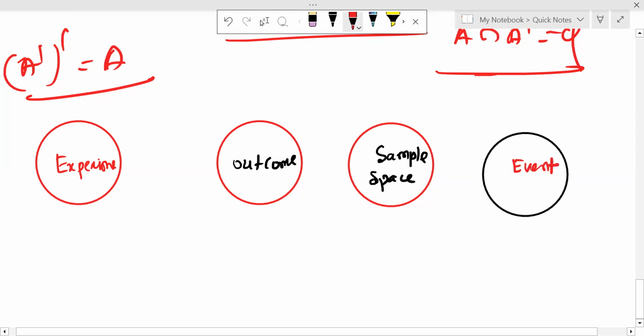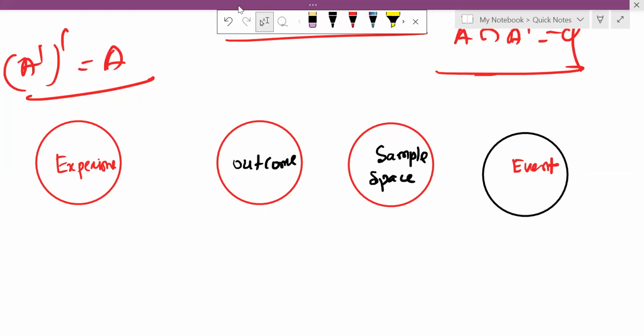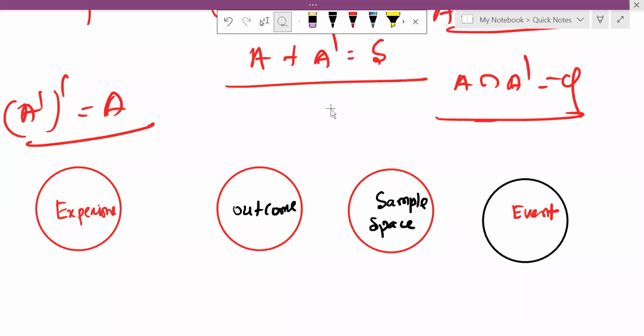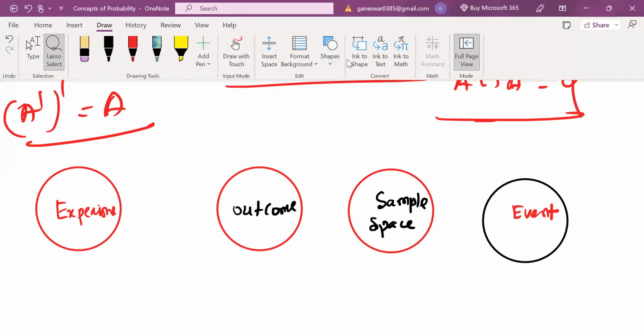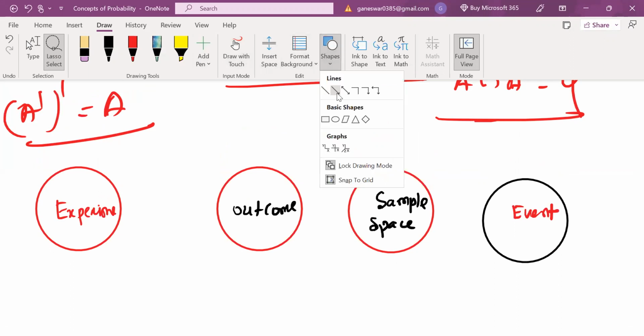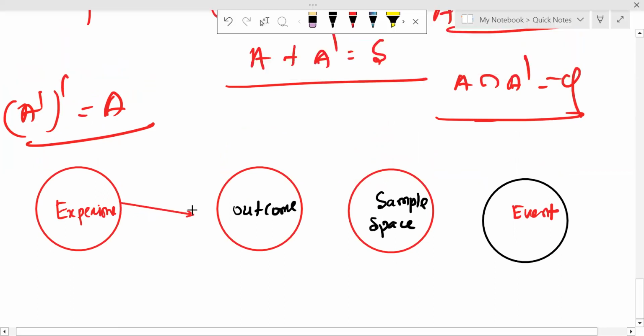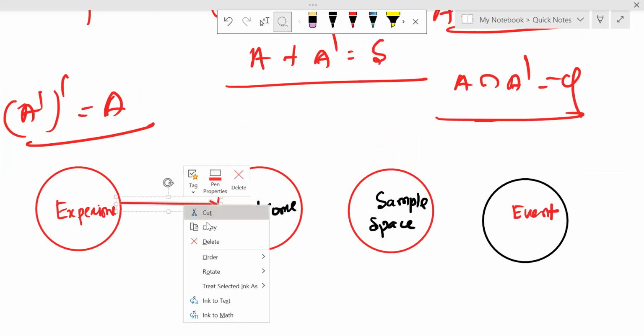Then events are termed by different names, and the different types of events are mentioned here. So the experiment connects with the outcomes, and everything is related to each other.